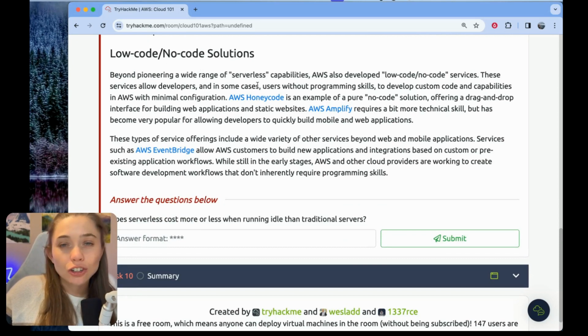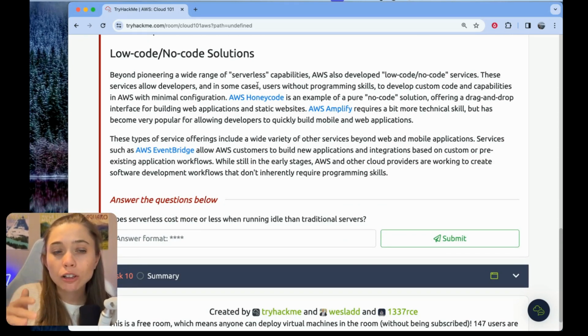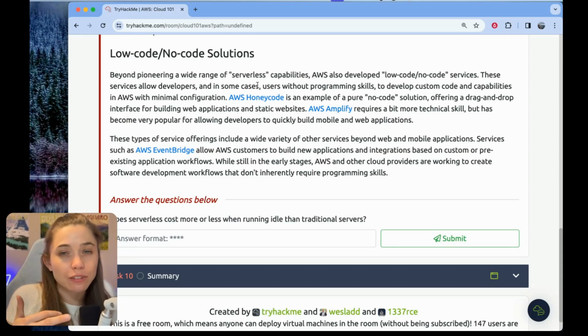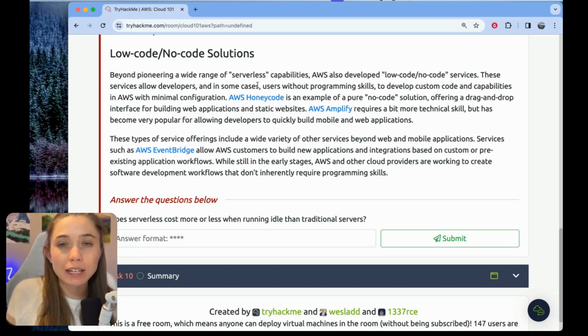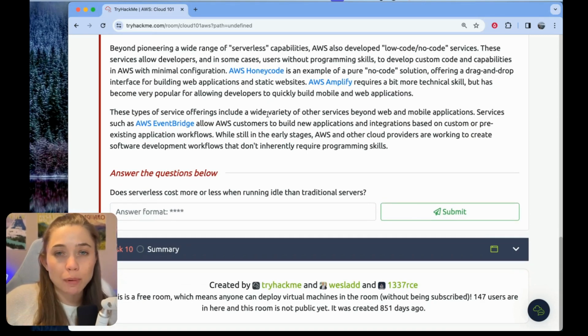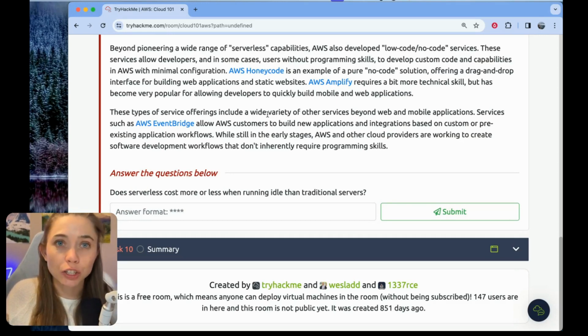Whenever I see low code or no code, what I immediately think of is drag and drop. A low code or no code solution abstracts away some of the more technical details of implementing something, in this case in the cloud, and allows somebody who maybe doesn't have a ton of programming skills or some certain technical skill to point and click or interact in some other user-friendly way, and then all the technical stuff is implemented on the back end. So when I see no code, I'm thinking some drag and drop interface where you're building something, and then the program constructs all the code for you. It's all abstracted away from you.